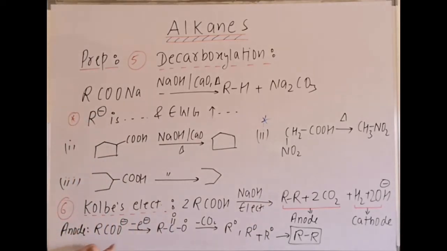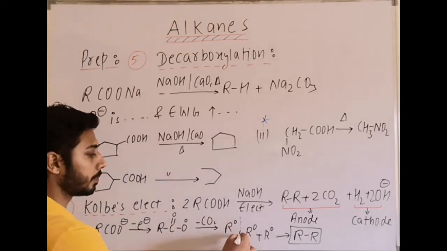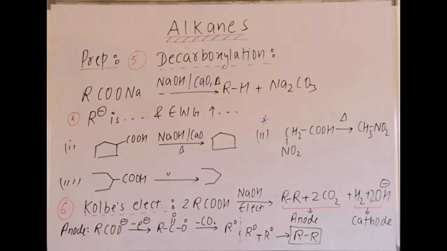Then at the anode, the reaction takes place: the carboxylate salt undergoes loss of an electron. What is formed? An O radical. Then it undergoes CO2 evolution and an R radical is formed. After that another R radical is also formed, and these two R radicals combine to give the alkane.